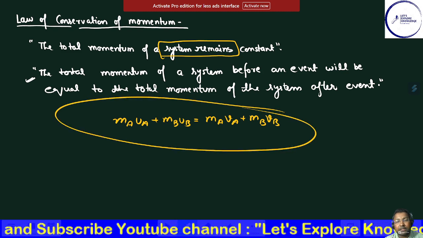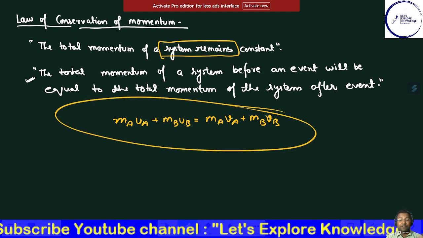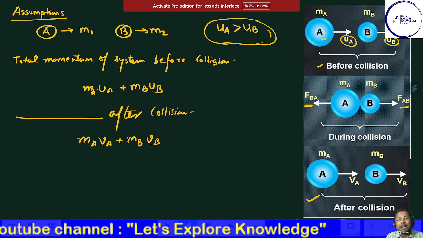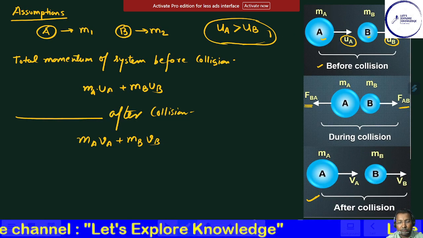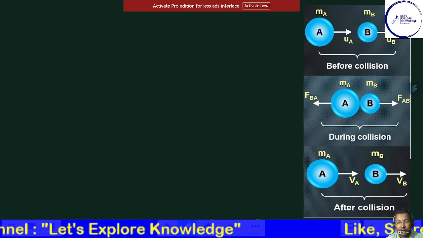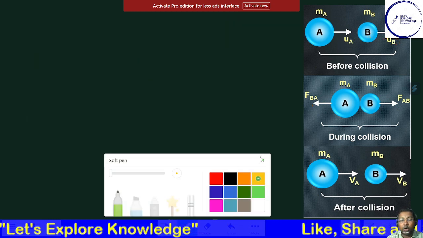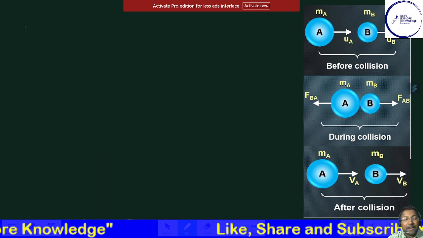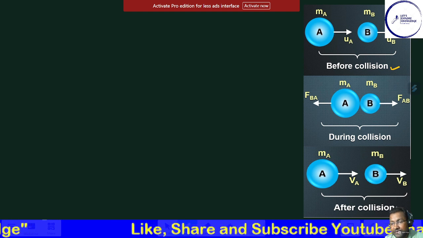So this law of conservation, we have to derive this one, right? So let's start deriving it. I'm clearing all the things here on the screen. Now, how can we derive that one? Let us see. In the following figure, this is the before collision, this is the after collision.